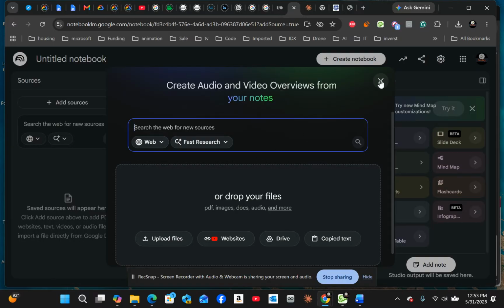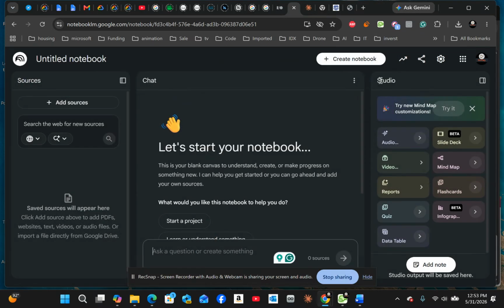So let me close this for now and walk you through the platform itself, the site. In this section right here is the title. Right now, I think I will name this the era of agentic AI. That will be the name of the notebook I'm working on right now. There's a couple of ways you can go ahead. This section is where the sources you're going to use to write your project are going to be uploaded or searched for.